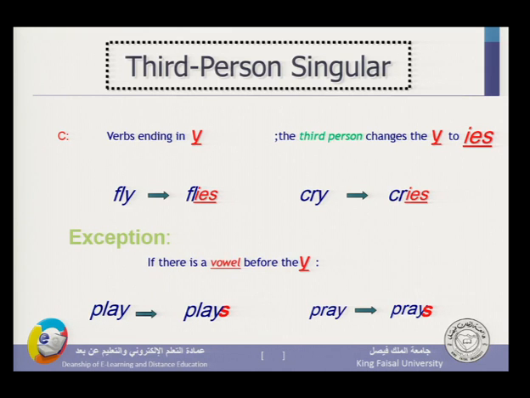So in the exam, I might ask you about this. I might give you a word like cry, and I ask you to use it with sentences that have one of the third person singulars like he, she, and it. So I might say he, and I give you 4 answers. He cries, written in the way mentioned here, or he cries adding S after the Y. You have to know that if the word ends with Y, I have to change the Y into IES. This is the correct answer.